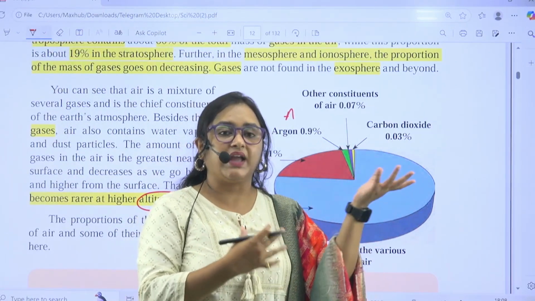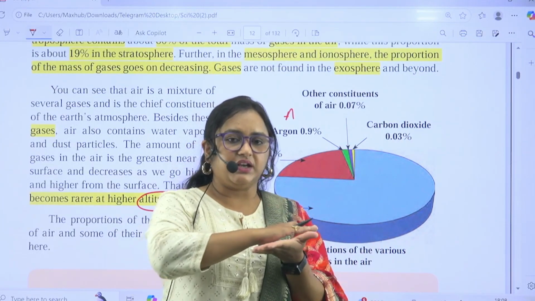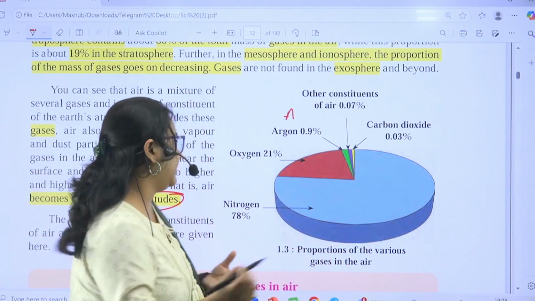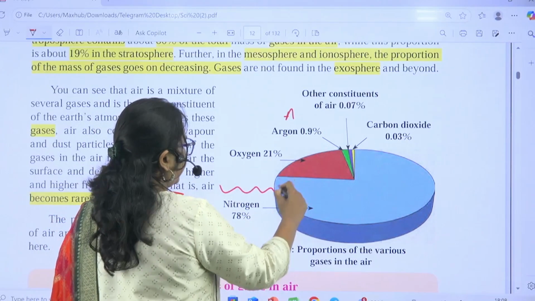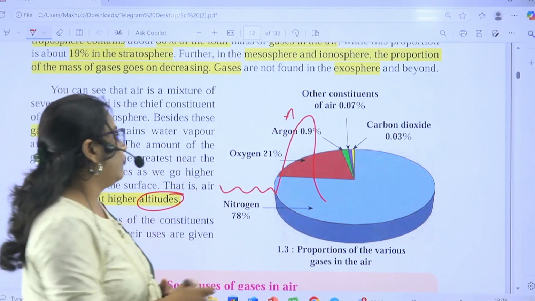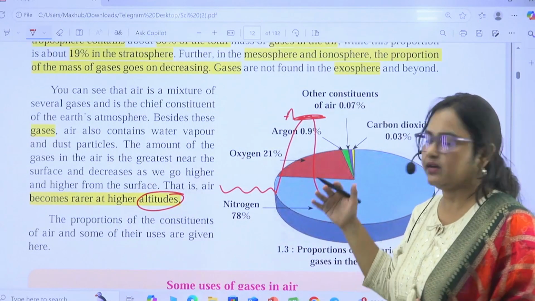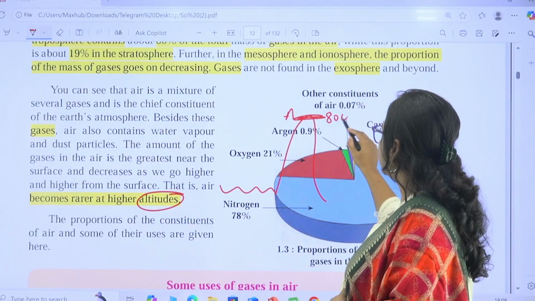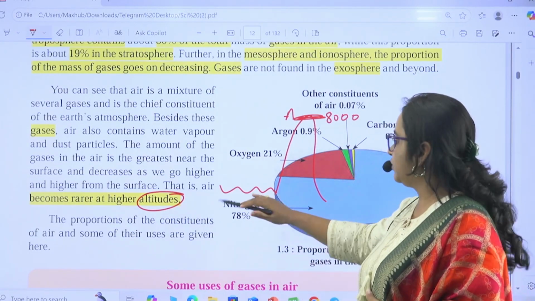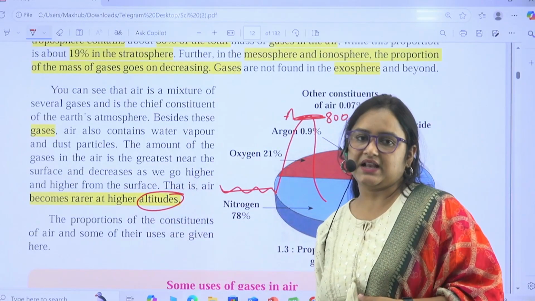When we have to calculate at what height it is situated, then we calculate it from mean sea level. Like if this is the sea and this is Mount Everest, what is the height of Mount Everest? If we say 8,000, then 8,000 compared to what? Compared to mean sea level. So the height is nothing but altitude.